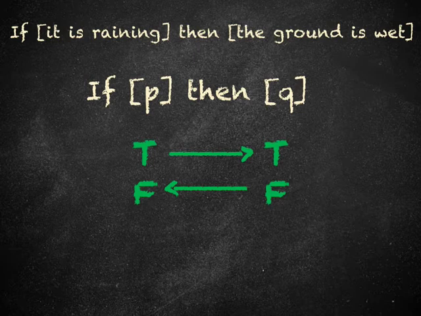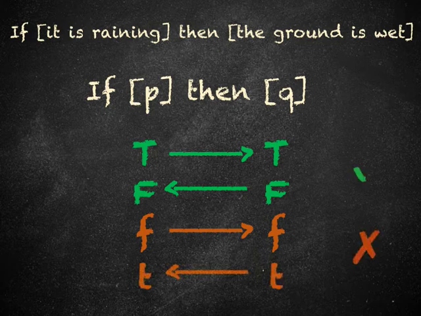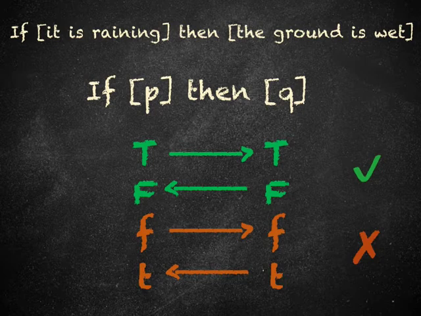Sometimes people get these the wrong way round. If you know that P is false, this doesn't mean that you automatically know Q is false. If you know it isn't raining, this doesn't mean you automatically know that the ground isn't wet. Similarly, if you know that Q is true, you don't automatically know that P is true. If you know that the ground is wet, you don't automatically know that it is raining.